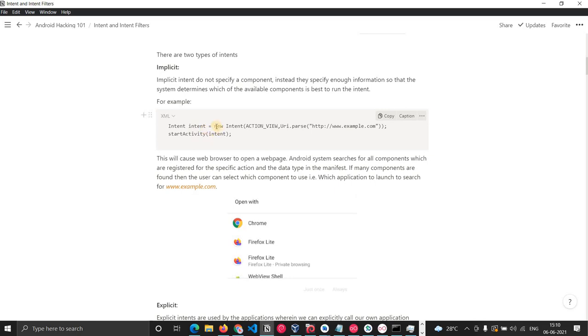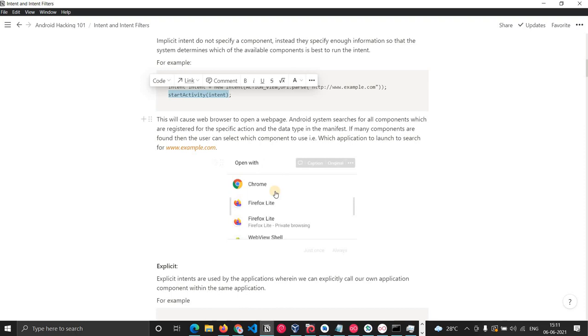Here I have declared one intent with action view, and I'm passing a URI to it. The URI is just example.com, and when I start that intent, the system asks with which application I want to open example.com. This is an implicit intent.